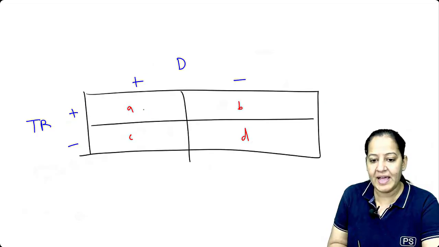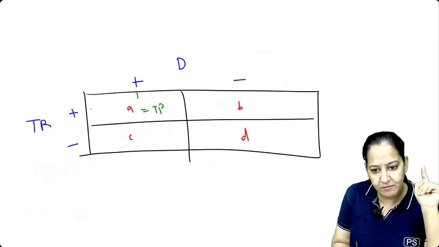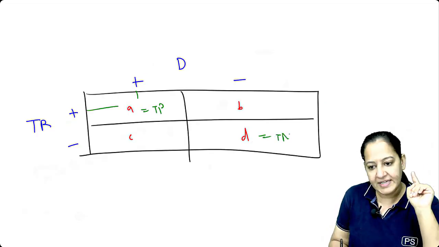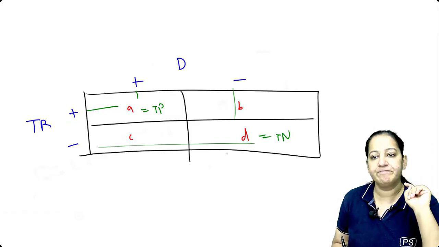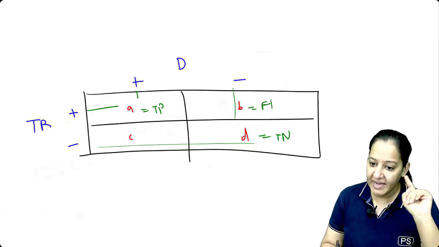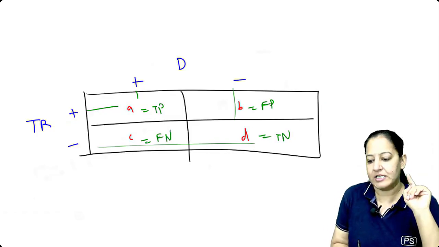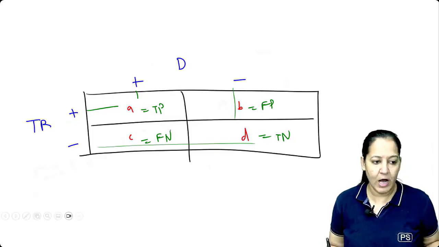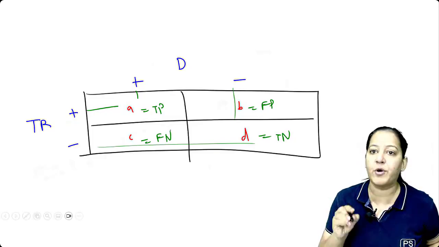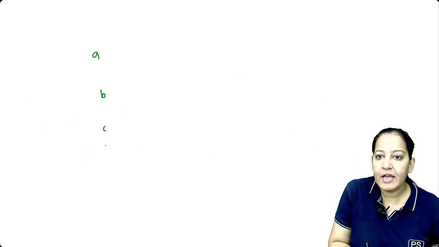Then you can say this is A, this is B, this is C, this is D. You can label A as true positive. Both are positive, you can see. And D is true negative. Both are negative, you can see. And B is false positive and C is false negative. Say yes. How many of you didn't get it? Tell me what is A, what is B, what is C, what is D?